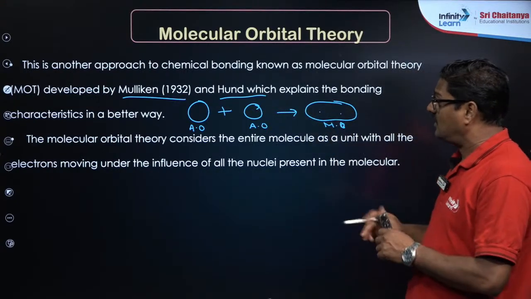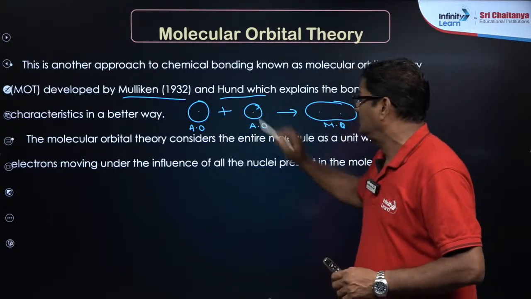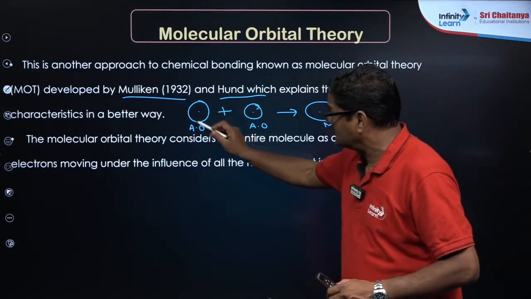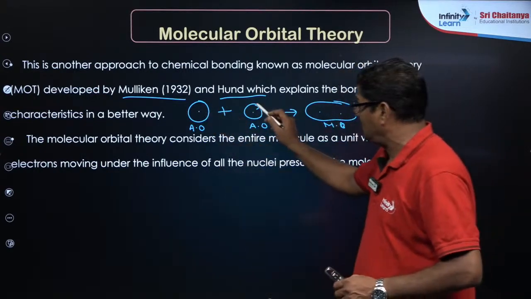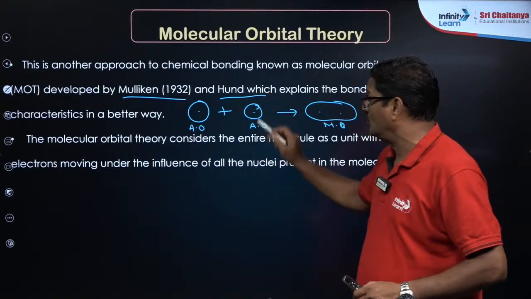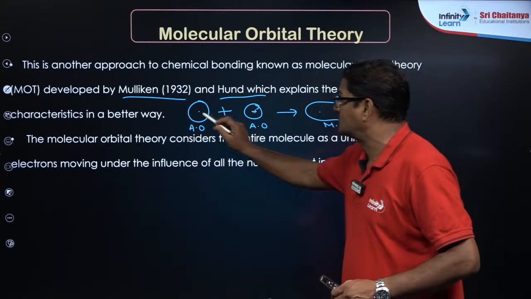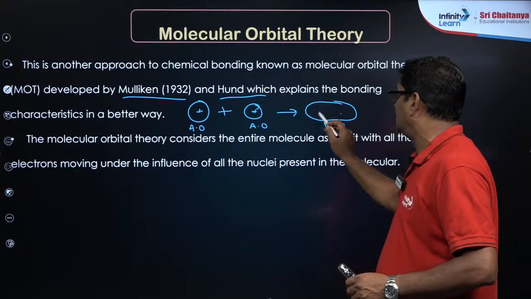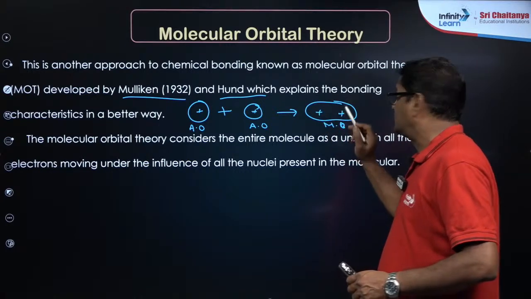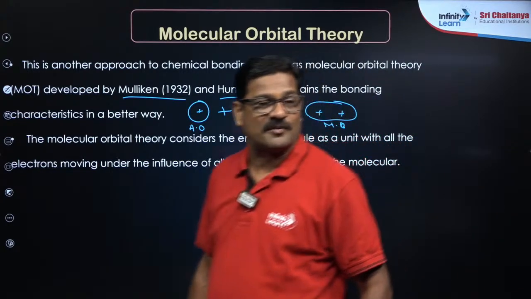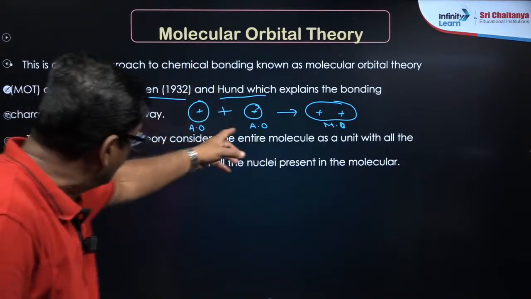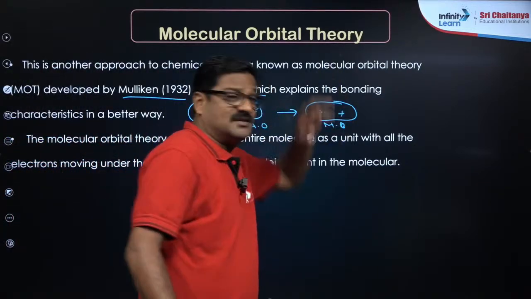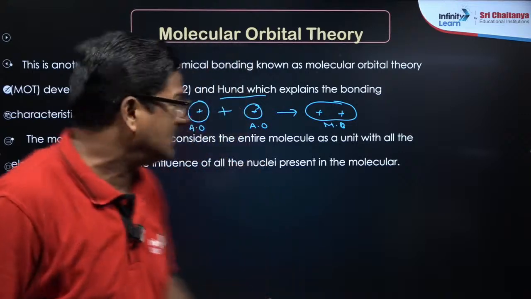Atomic orbitals are monocentric, that is, these electrons are connected to this nucleus only. Here it is polycentric. The molecular orbitals are related to this nucleus as well as this nucleus. We can say it is polycentric.